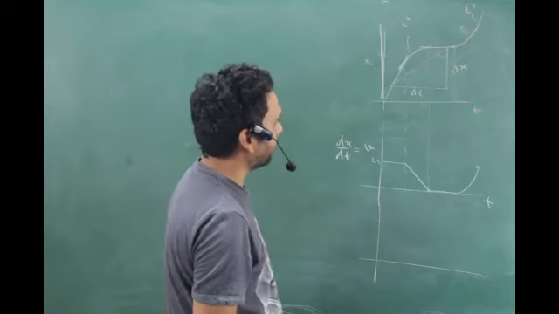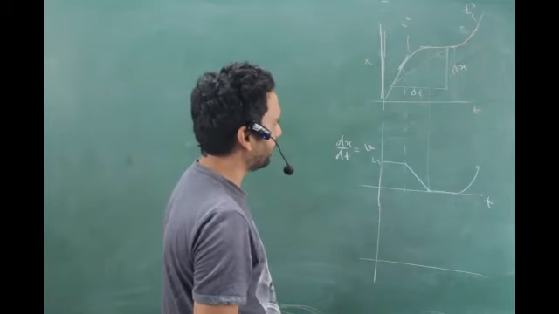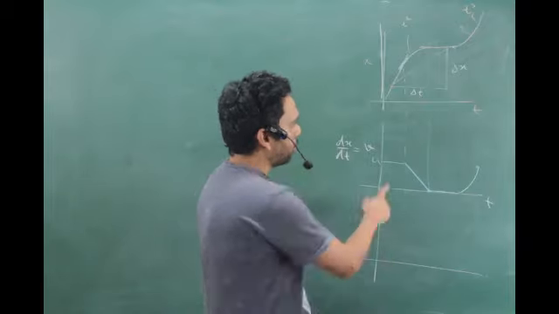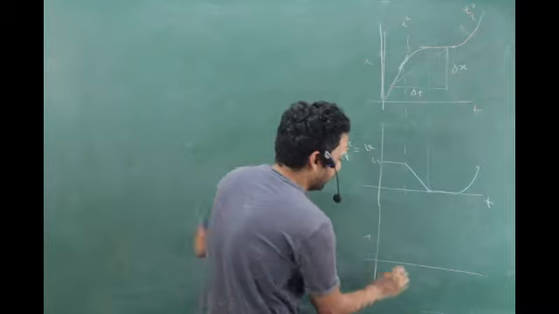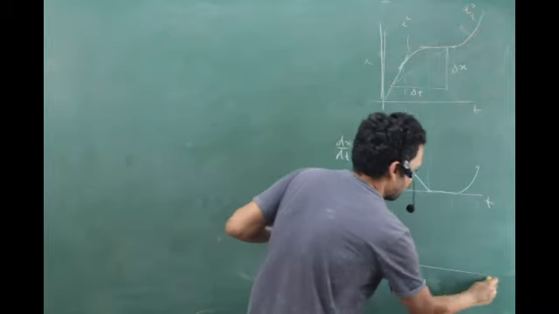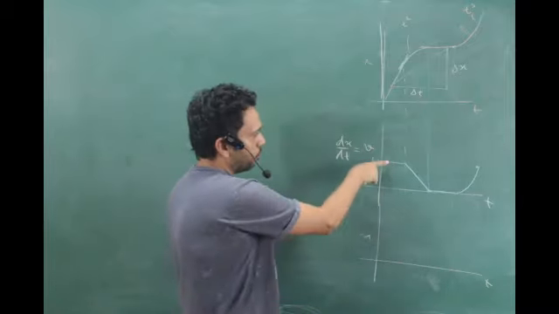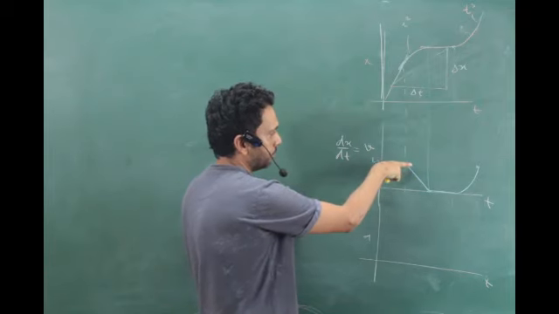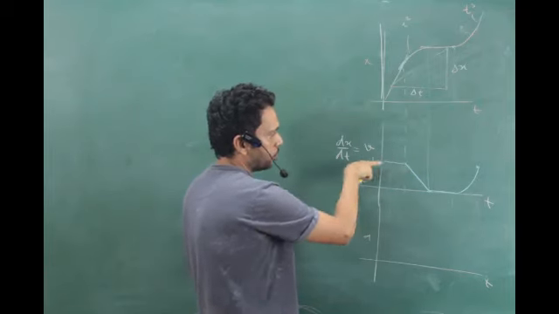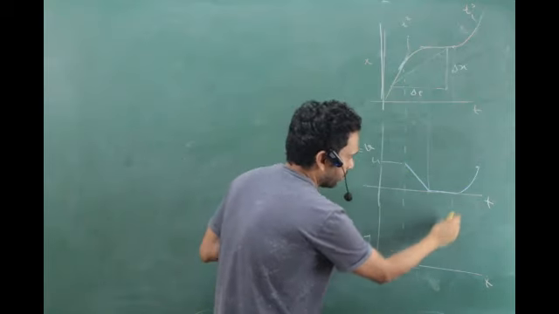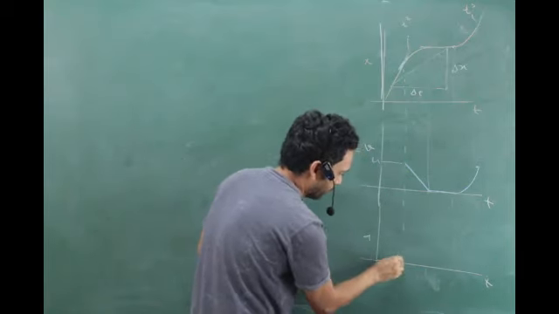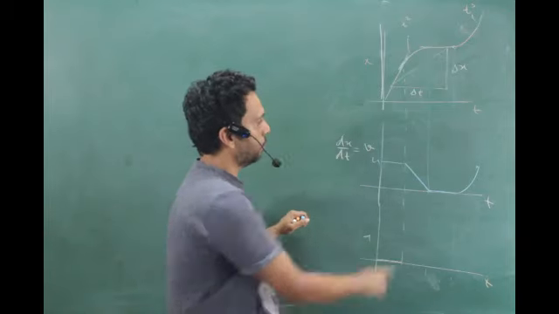Now, what will be the AT curve? It is the slope of this. So what is the slope over here? Any acceleration in this period? 0. No acceleration. Then what's the acceleration over here?